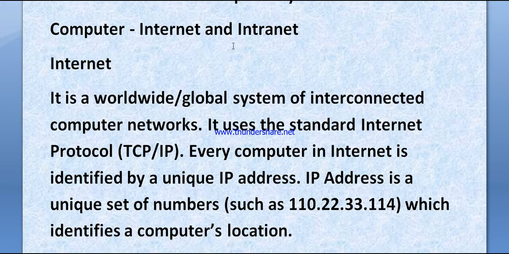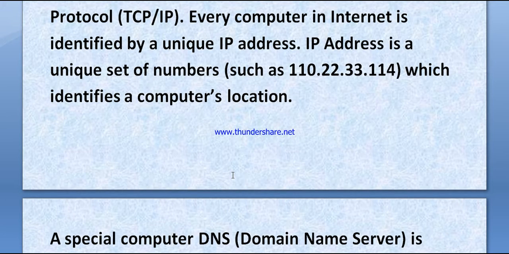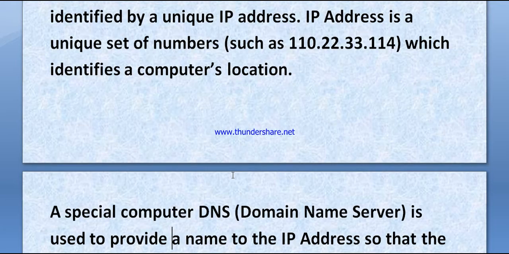So computer, internet and intranet. Internet: it is a worldwide global system for interconnected computer networks. It uses the standard internet protocol TCP/IP, transmission control protocol, internet protocol. Every computer in the internet is identified by a unique IP address. An IP address is a unique set of numbers such as 110, 22, 33, 114, which identify a computer's location.